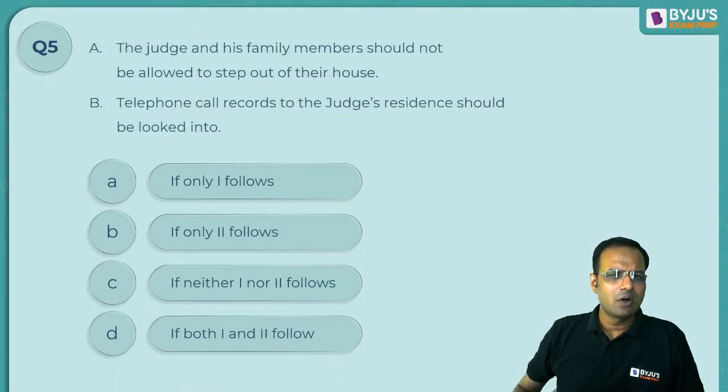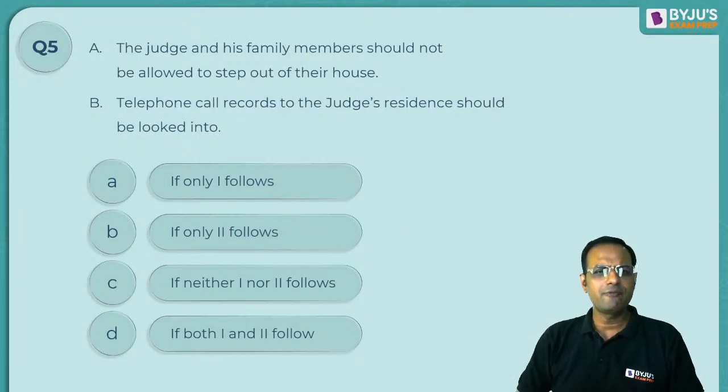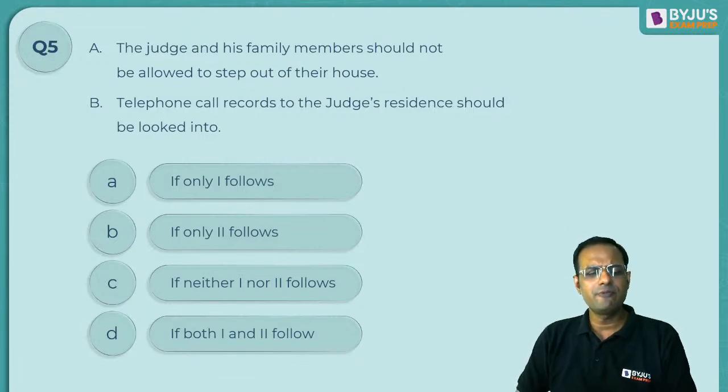These are the options. A, if only one follows. B, if only two follows. C, if neither one nor two follows. Or D, if both one and two follow. What should be the answer?